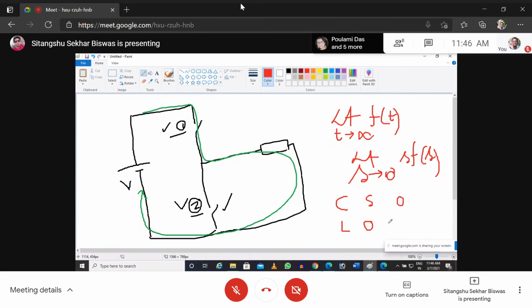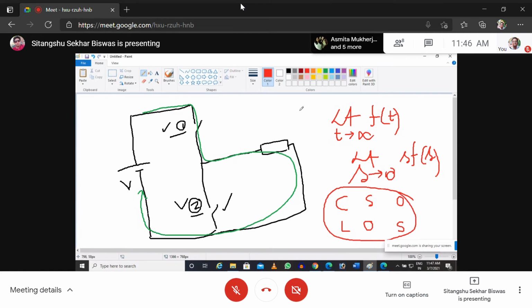So where high inrush currents are involved in the circuit, you will be putting an inductance in series with that, so that it can oppose the inrush current. It will restrict the high current flowing, which is conventionally called line choke. And for the inductor at t tends to infinity, it will behave as a short circuit. You should remember this. It's the very basic thing.